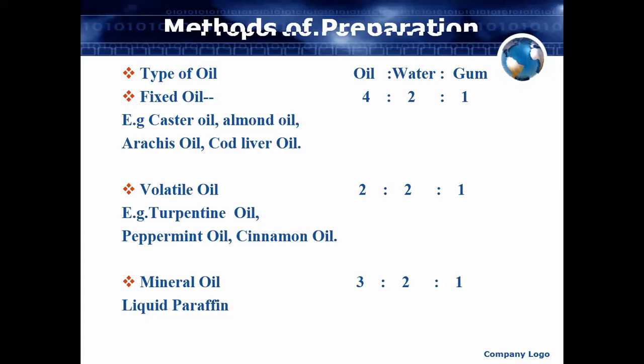Then another oil is called the volatile oil. Everybody knows about the volatile oils. Examples are turpentine oil, peppermint oil, cinnamon oil, clove oil. Basically, these are the volatile oils. Generally, they get evaporated when exposed to the environment, and they also have a specific type of smell. So when you are using the volatile oil, you have to take 2 parts of oil, 2 parts of water and 1 part of the gum. So this is the proportion for volatile oil.